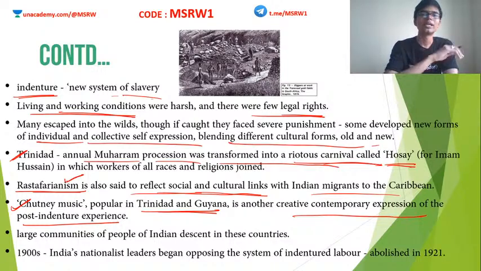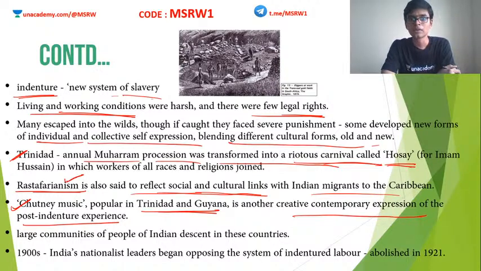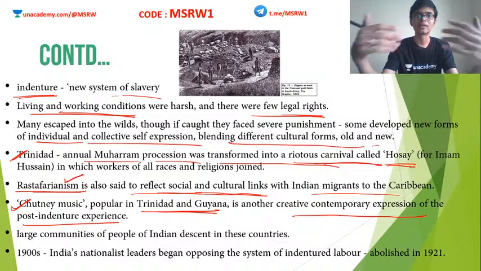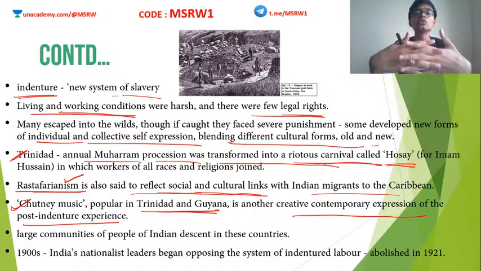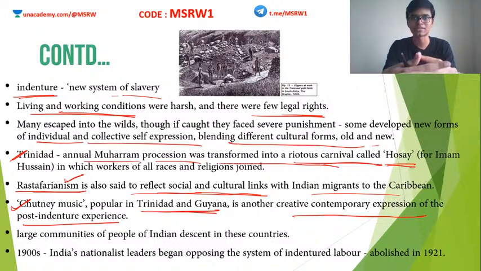So Indians were taken to different parts of the world by Britain using this indentured labor. Some people came back to India once their contract was over, but some chose to stay there. When they chose to stay, they began to mingle with the native people, and together brought in a fusion of various cultural aspects. And this led to the emergence of a new variety of culture.